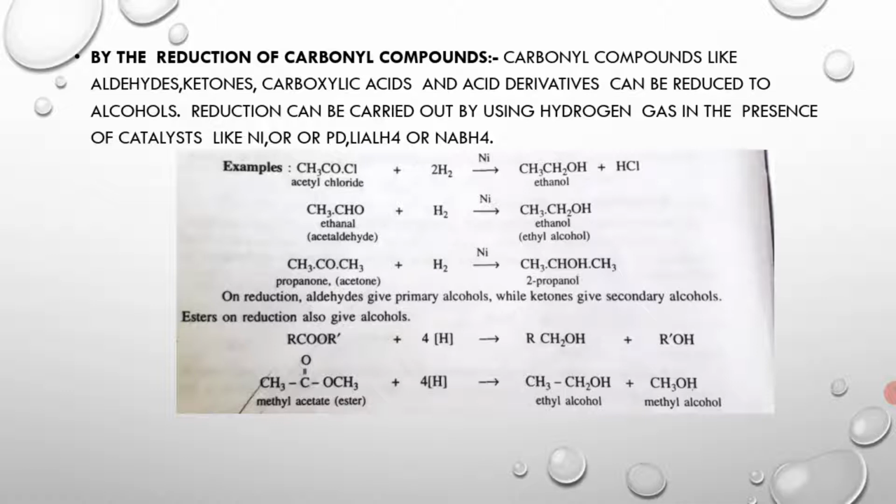As there is chlorine and a carbonyl group, oxygen combines with nascent hydrogen to form a hydroxyl group, and another hydrogen combines with chlorine to form HCl, hydrogen chloride.